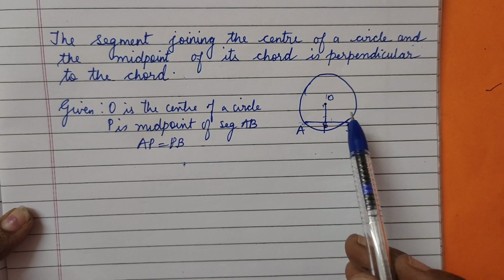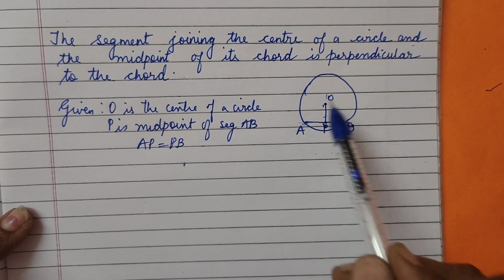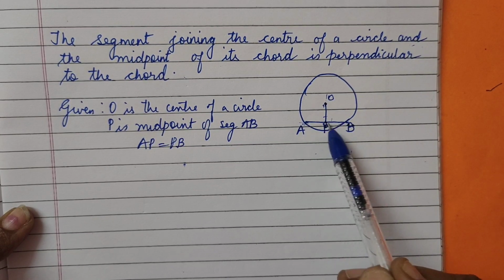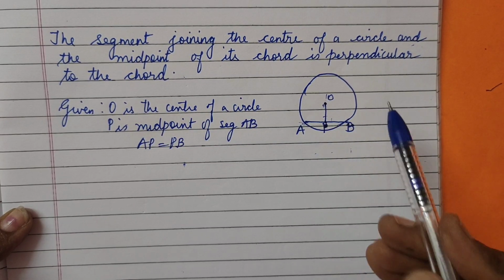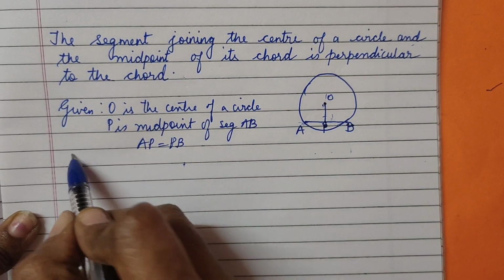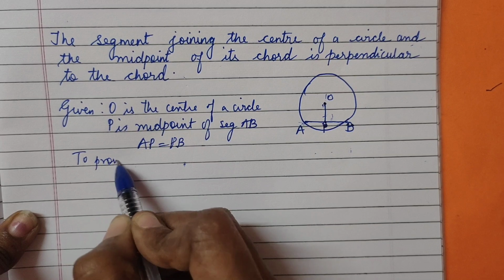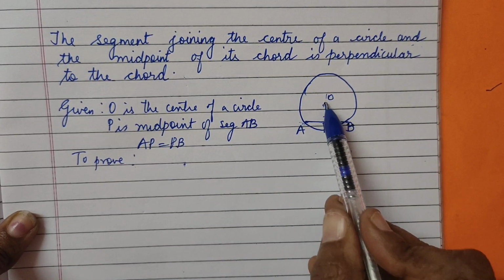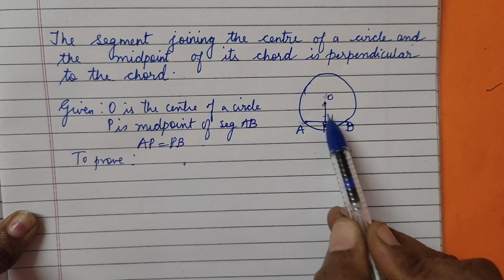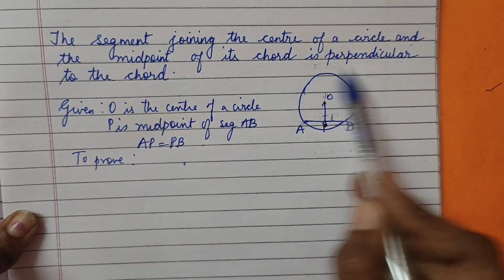So when such condition comes, that is the center of the circle से जो आ रहा है एक segment वो midpoint में आकर touch हो रहा है तो हम बोल सकते हैं कि ये perpendicular बन जाएगा. So from this what do we understand? इससे हमें क्या prove होता है? कभी भी center of the circle से आकर वो midpoint में आकर touch हो रहा है तो ये पक्का 90 डिग्री बनेगा. Is perpendicular to the chord.